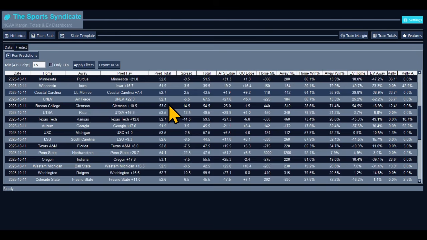All right, where we at? Boston College and Clemson. We got Clemson plus 10.5. The spread, 14.5. We're taking Boston College to cover. That's a good ACC matchup. I'm taking Boston College to cover. The models are saying Clemson's only going to win by 10. They are having a down year.